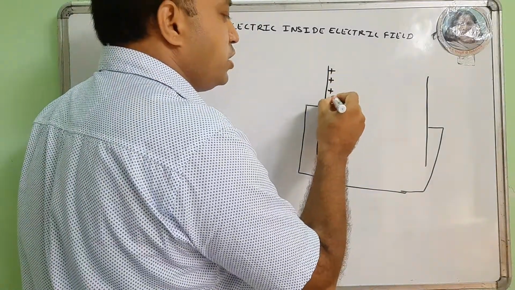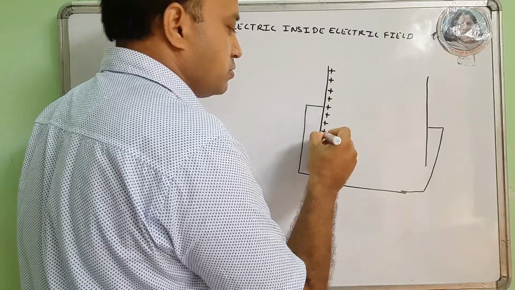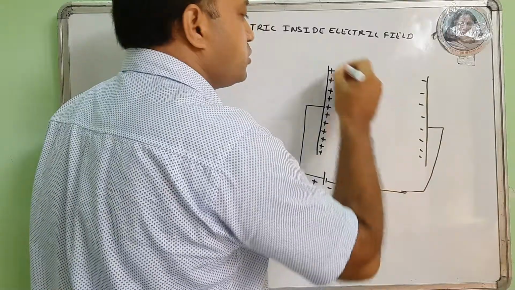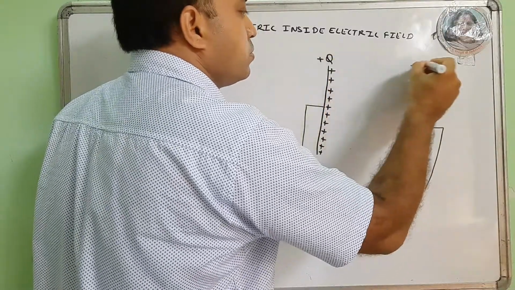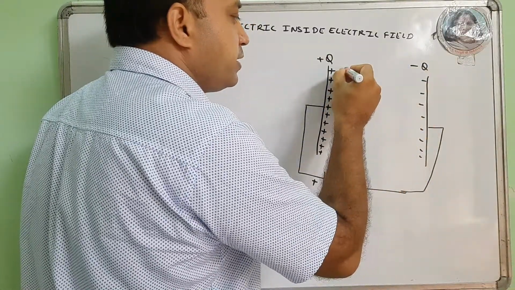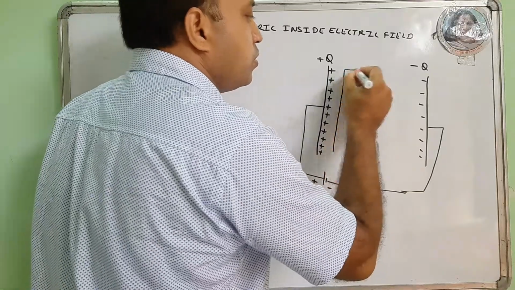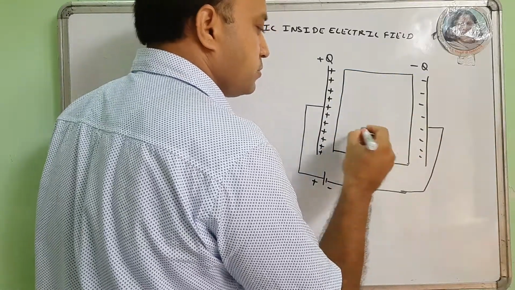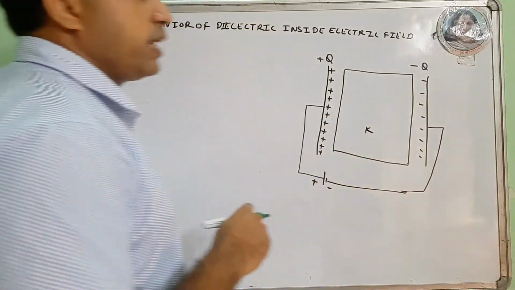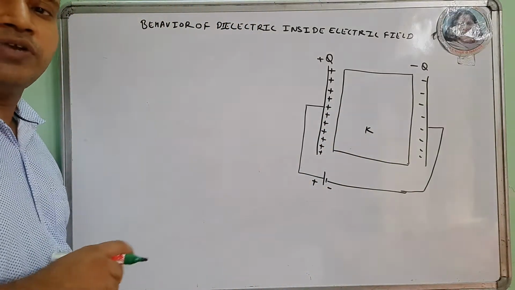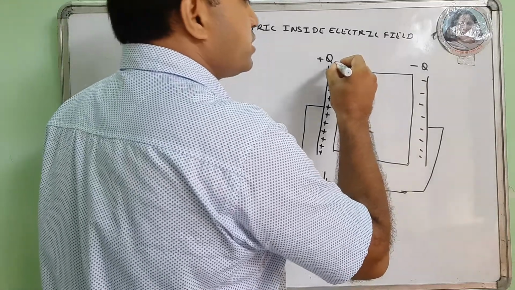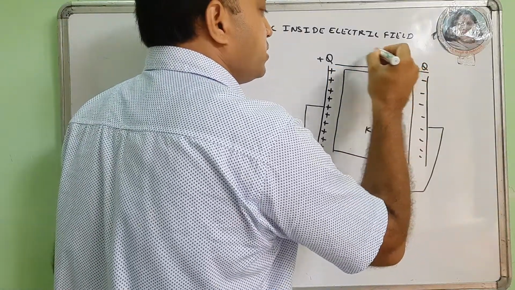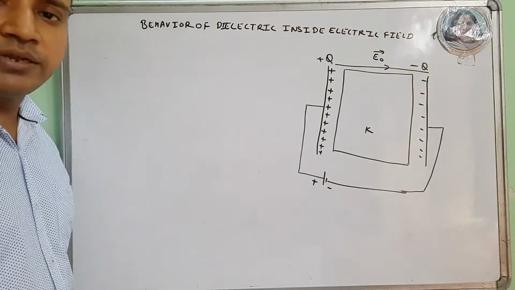The charge on each plate is plus Q and minus Q. Now a dielectric of dielectric constant K is placed between these plates. The external electric field developed by the plates is E, which is directed left to right.